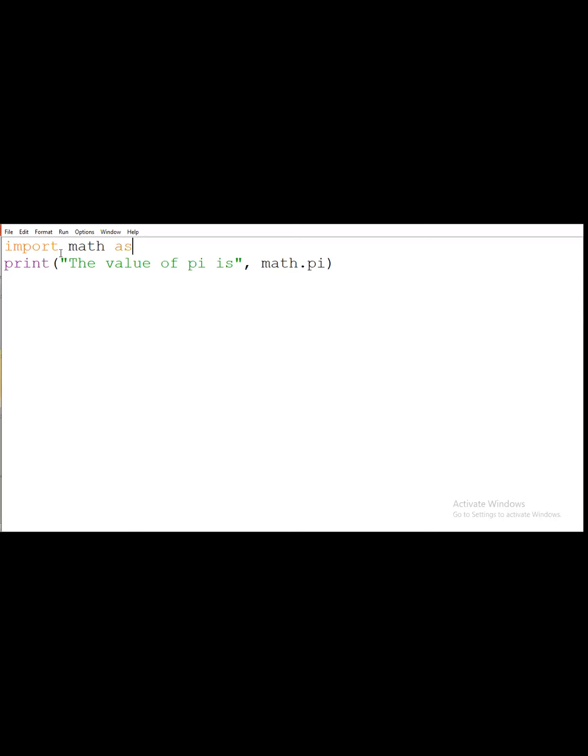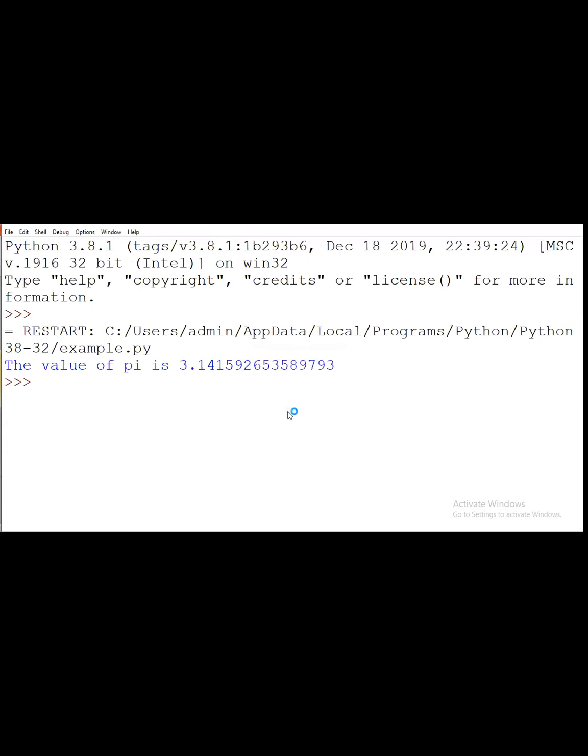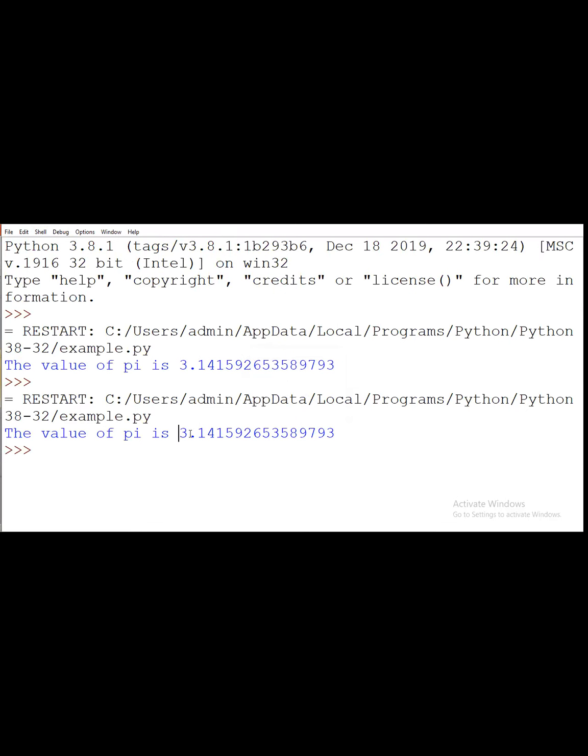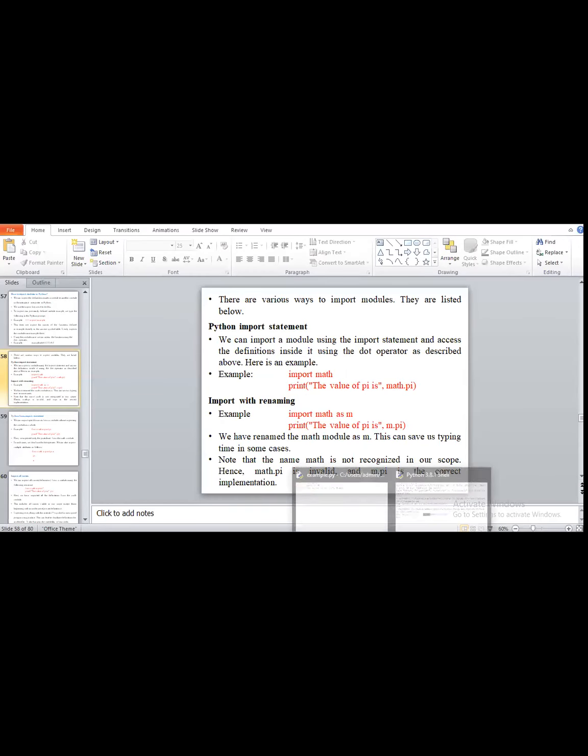So here what I should do, I will write here capital M, and after that I will execute. So you have to see here. The value will be the same, but I will rename it.